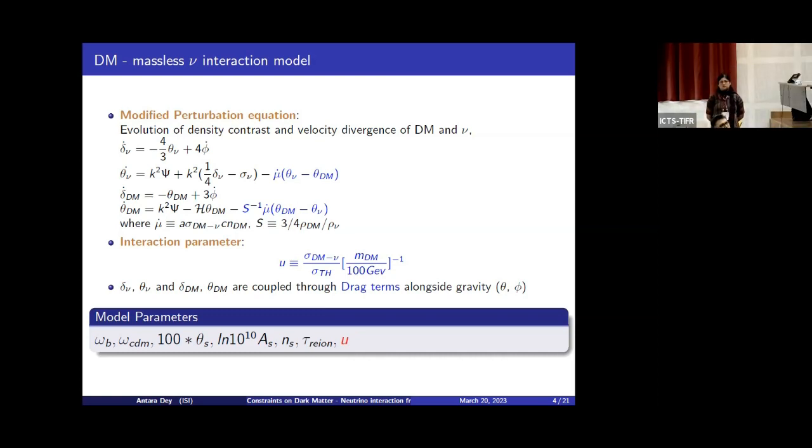You can get a constraint on this interaction from relic abundance also. Have you taken this into account, because you're considering this interaction? And I think the Planck constraints also take into account the relic abundance. Yes. Okay.